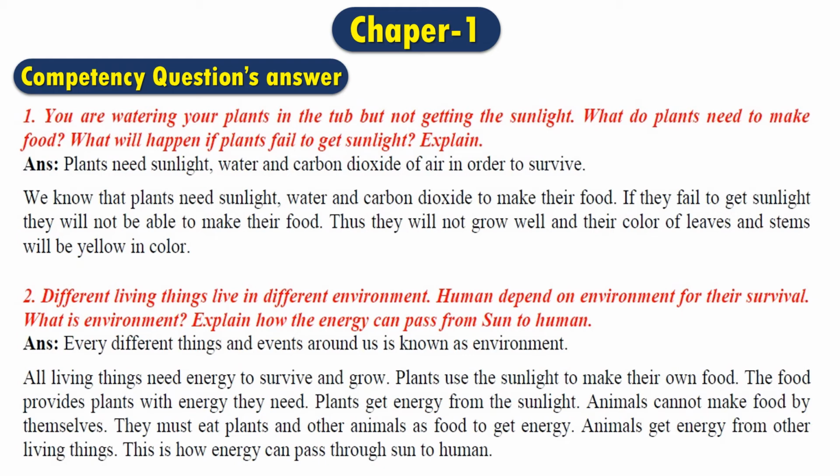That's why the plants get their energy from the sun. And then we have seen that all the animals get their food either from other animals or from other plants. Both of them are living things, but we depend more directly or indirectly on plants. This is how the energy transfers from the sun to the plants and then from plants to the animals. Then as human beings, we get food from the animals and plants as well. This is how the energy can pass from the sun to humans.